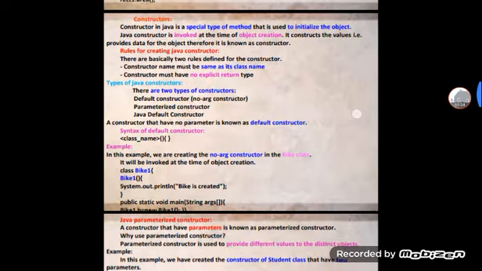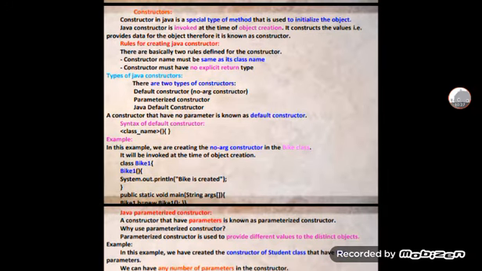Then I am going to discuss the topic of constructors. A constructor in Java is a special type of method that is used to initialize the object. A Java constructor is invoked at the time of object creation. When you create an object, it is invoked to initialize the object. It constructs the values, providing the data for the object, so it is known as a constructor.